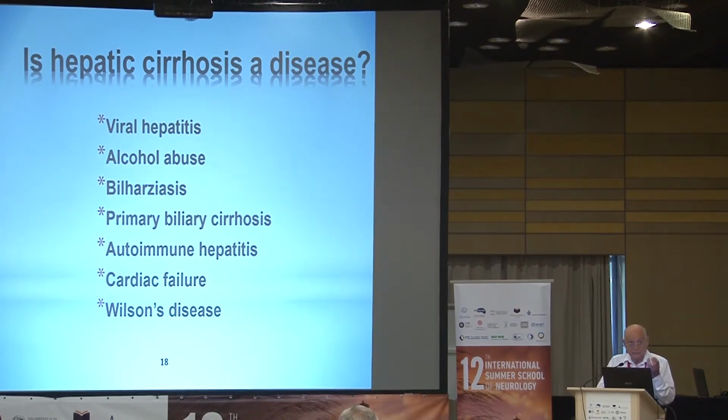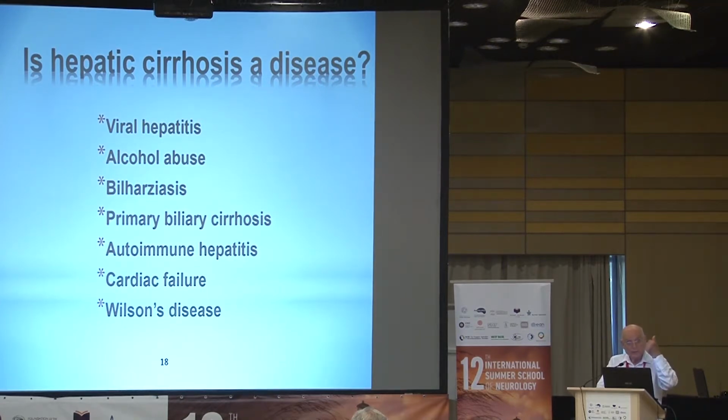So this is clinically important. But, as Stefan has said, there is some commonality here because all these cases of hepatic cirrhosis have the same clinical manifestations, have the same biomarkers like bilirubin or transaminase, and have the same pathology.